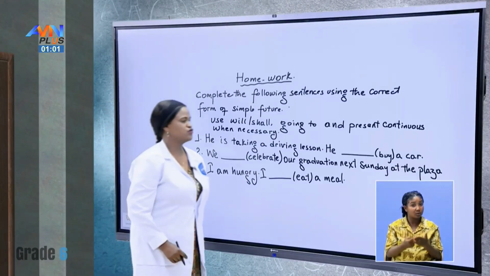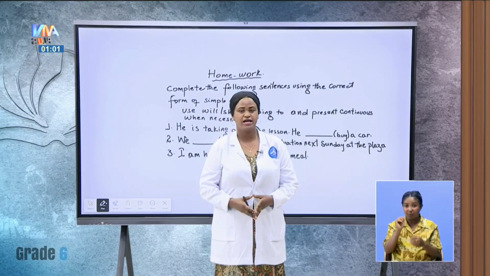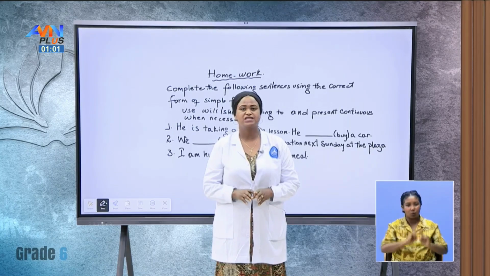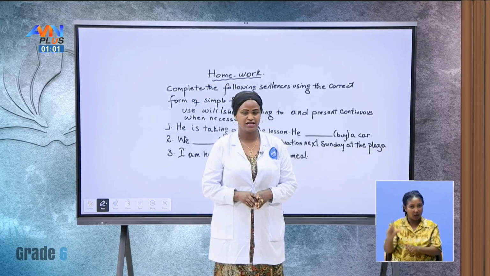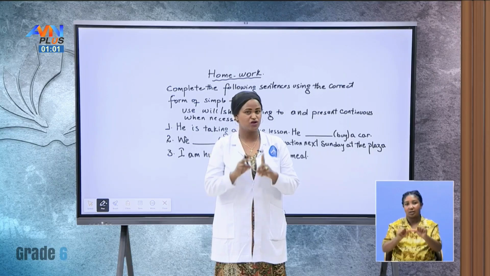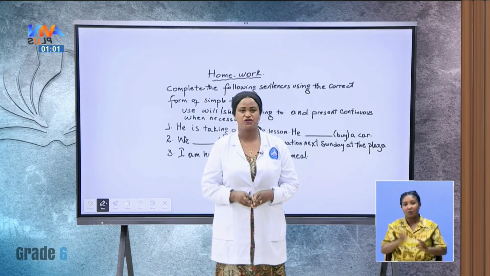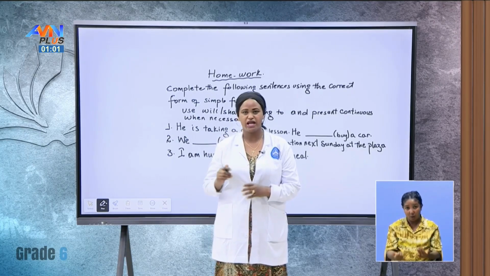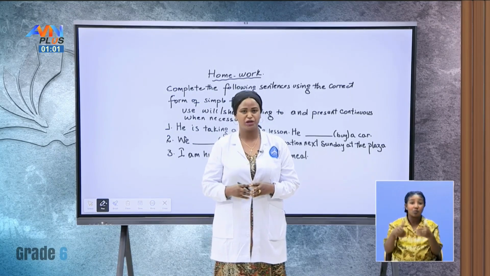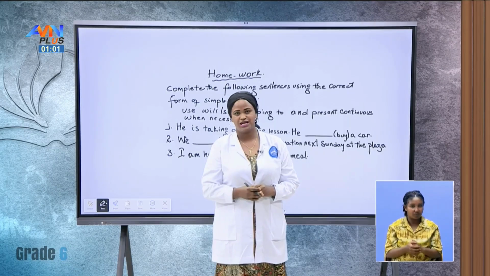These are quite enough to practice for what we have seen for today. So remember, today we have seen the simple future, and we express simple future in three different ways. One is by using will and shall, the other is going to, and the third one is the present continuous, but not only these ones, okay? Later in the next lessons, we might see other ways of expressing the future. But for now, we have seen the three, and we have seen their similarities and differences. Their similarities are, all of them are talking about an action which is happening after now, or what we call the future.